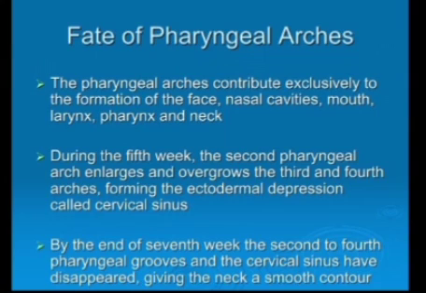During the fifth week, the second pharyngeal arch enlarges on the external side and overgrows the third and fourth arches. As the fifth arch is not present, it touches the sixth arch, forming the ectodermal depression called the cervical sinus. By the end of the seventh week, the second to fourth pharyngeal grooves and cervical sinus have disappeared, giving the neck a smooth shape.